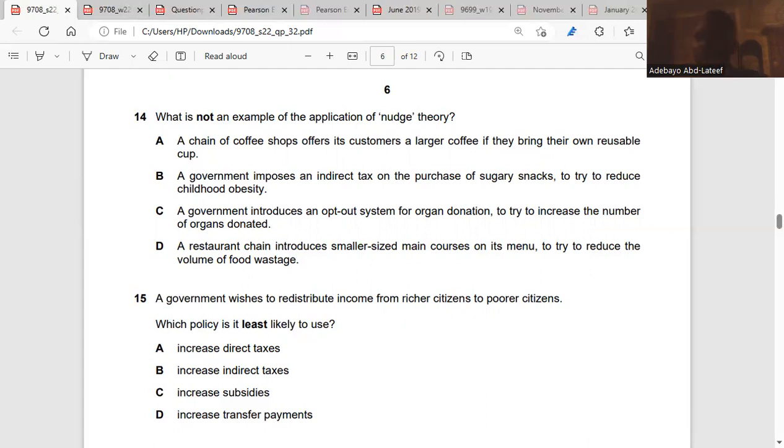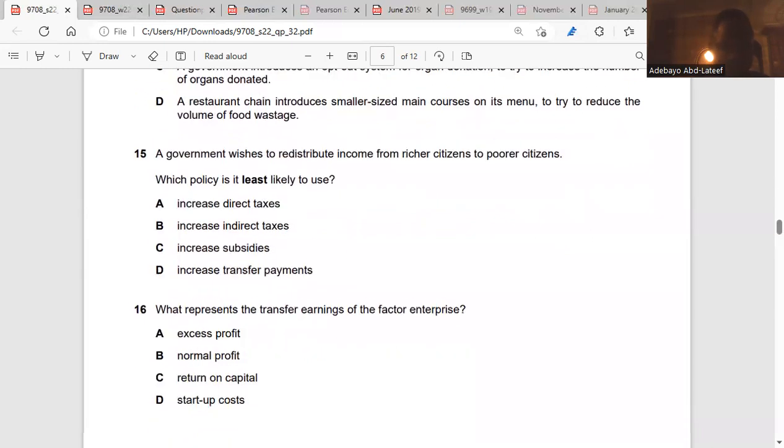It's not behavior. A government introduced an opt-out system for organ donation to try to increase the number of organs donated. Yes, it's behavior. A restaurant chain introduces smaller size main courses on its menu to try to reduce the volume of food wastage. It's behavior. So the answer is B. It's market failure. It's not a knowledge theory. Is it clear? Yeah.